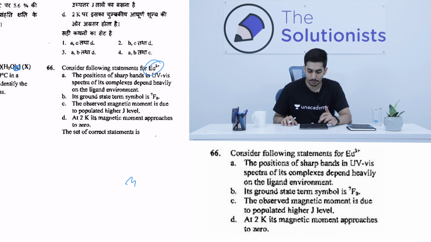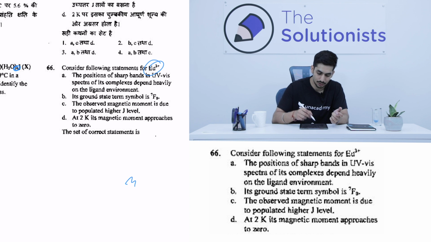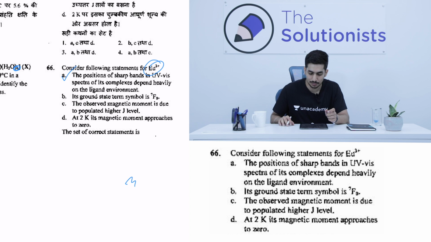It's saying the position of sharp bands in UV visible spectra of its complexes depends heavily on the ligand environment. For lanthanides, it's quite relevant that they generally give sharp bands. It does not depend on the ligand environment as such for europium. So I'm sure that option A is definitely correct. Now, its ground state term symbol is 7F0.